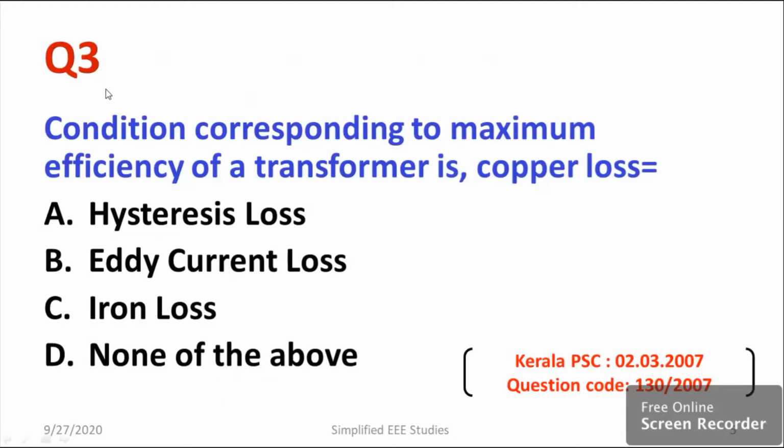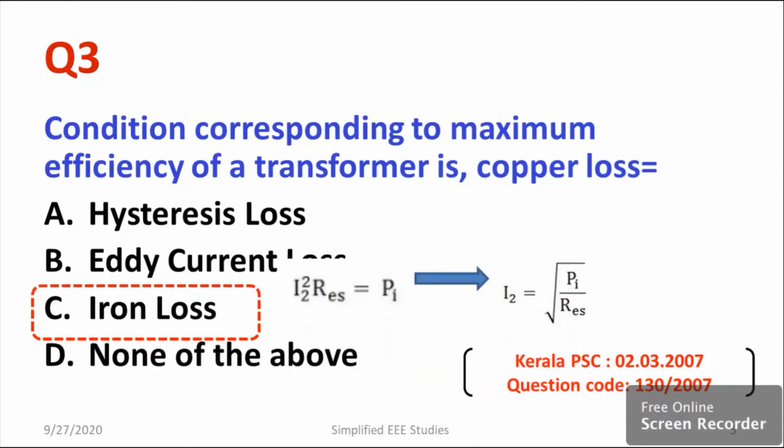I would like to discuss the third question. The condition corresponding to maximum efficiency of a transformer is copper loss equal to dash. Options: hysteresis loss, eddy current loss, iron loss, none of these. Obviously, it's a simple question. The condition for maximum efficiency of a transformer is when copper loss equals iron loss. Iron loss is also known as core loss. Actually, iron loss is the sum of hysteresis loss and eddy current loss. So I can go for option C. Option C is the right answer.